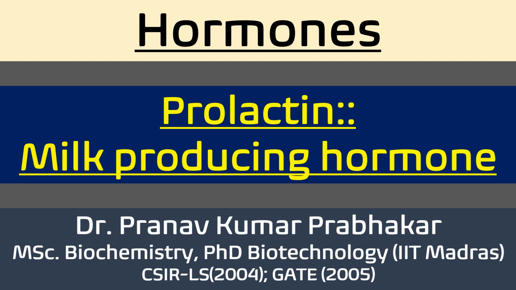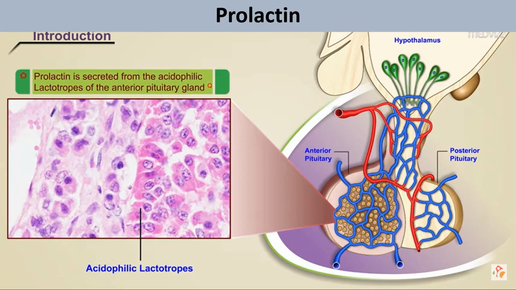Today we are going to talk about another hormone called prolactin, the milk producing hormone. In the previous video we saw another hormone responsible for milk secretion, that is oxytocin. Today we are going to talk about prolactin, one of the oldest hormones.